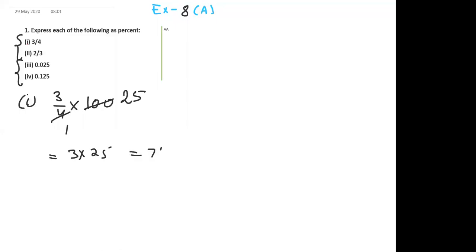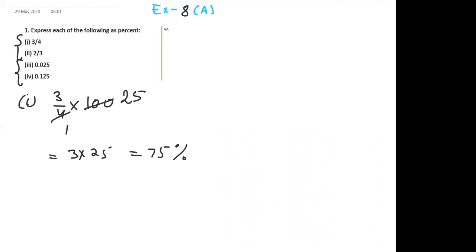So now let me do the first part. If you want to convert any given number into percentage, just multiply the number by 100. So 3 upon 4 was the question. You want to change it into percentage, so multiply 3 upon 4 by 100. 4 ones are 4, 4 twos are 8, 4 fives are 20. So 25 here, 3 into 25 is 75. So 75%, this is the answer.